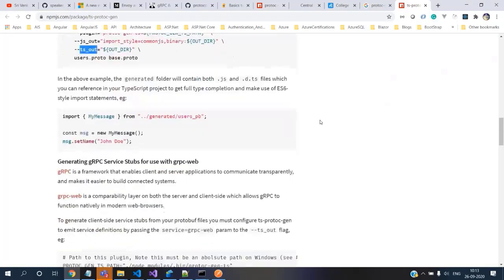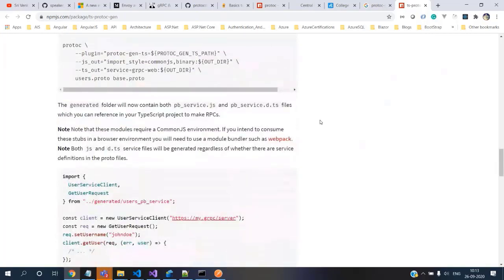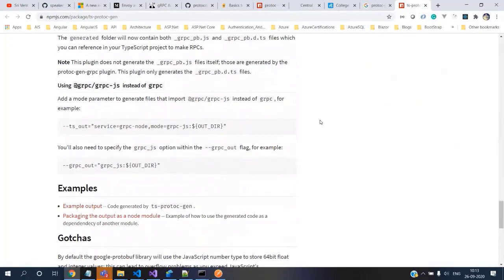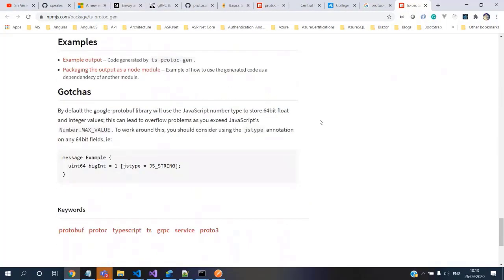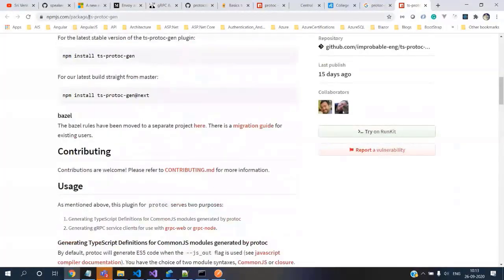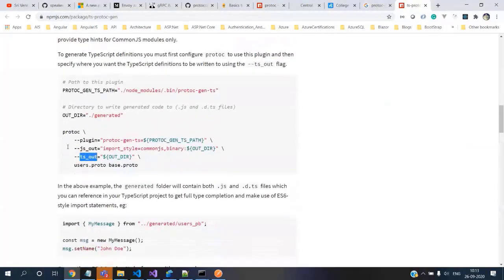You can dig deeper into this documentation. That's the reason I was looking out for this documentation. So please make a note of this. We need to navigate to ts-protoc-gen, where the simple syntax we use is this one: the plugin, the JS output, the TS output, and the protos on which we need to work.